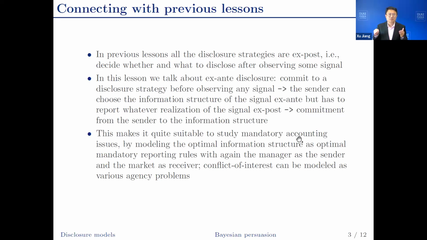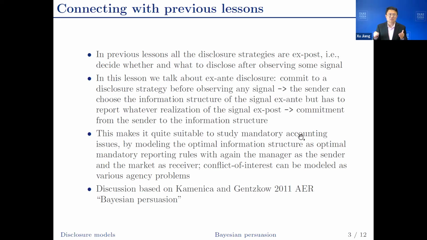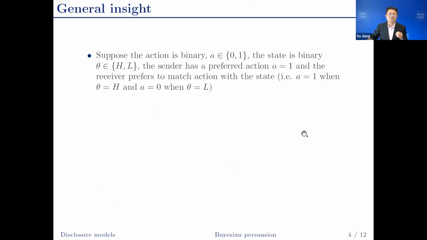In my opinion, this makes it quite suitable to study mandatory accounting issues, because the optimal information structure chosen ex ante can be interpreted as the optimal mandatory accounting rule chosen ex ante. The manager is the sender, the market is the receiver. The conflict of interest can be modeled as various agency problems. The discussion in this lesson is based on Kamenica and Gentzkow 2011 AER, Bayesian persuasion, hence the title of this lesson, Bayesian persuasion models.